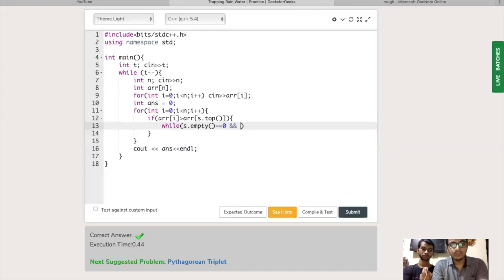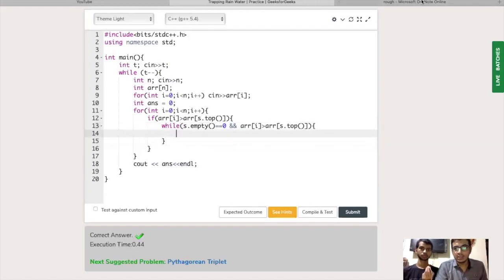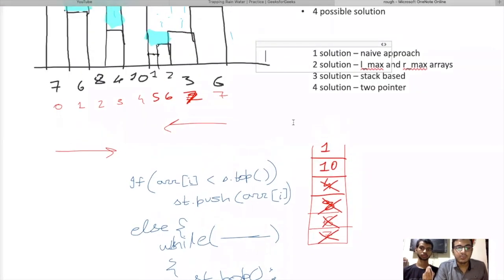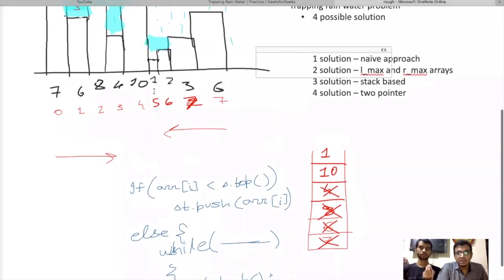And also the current element array of i should remain greater than the value at the top of the stack. Why am I writing this? You may have guessed right. As we saw in the iteration for 10, 4 was less than 10 and 8 was also less than 10.